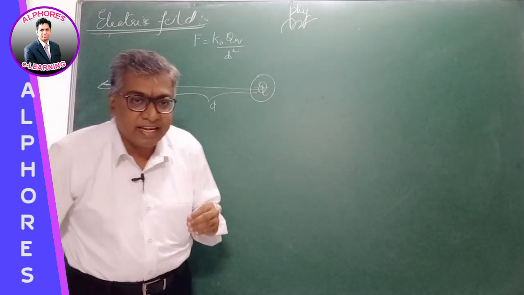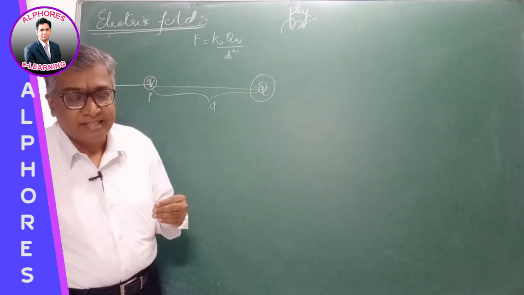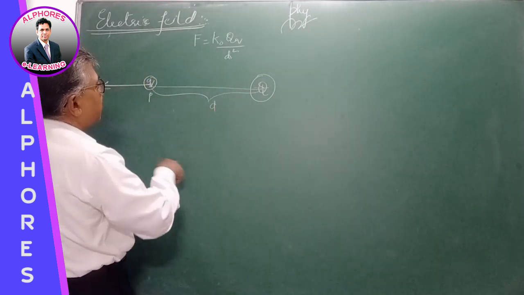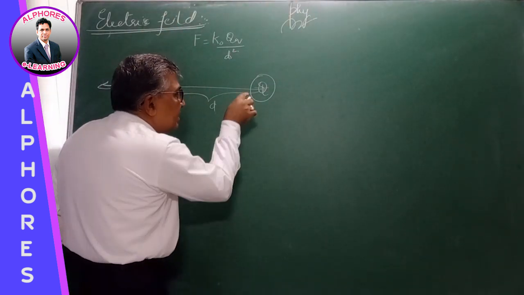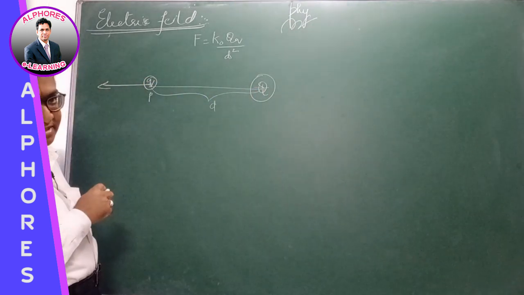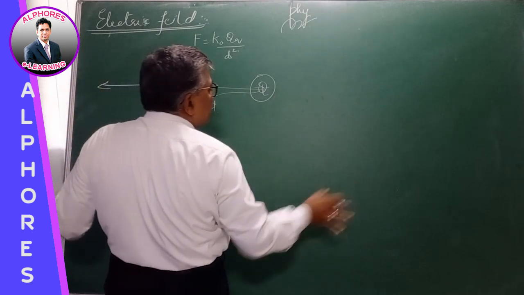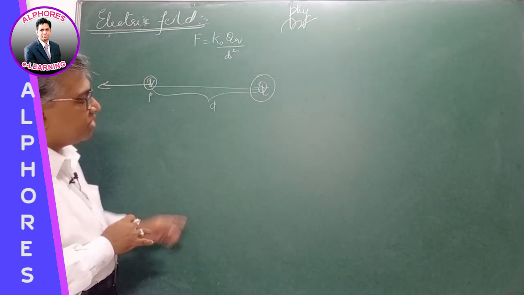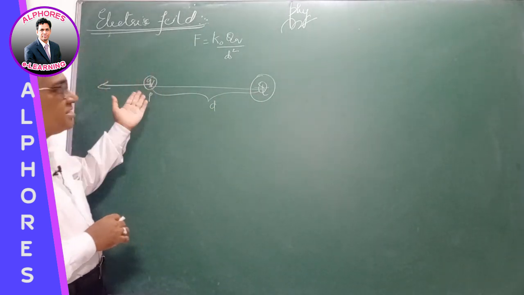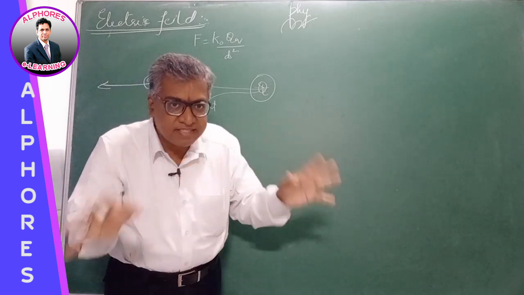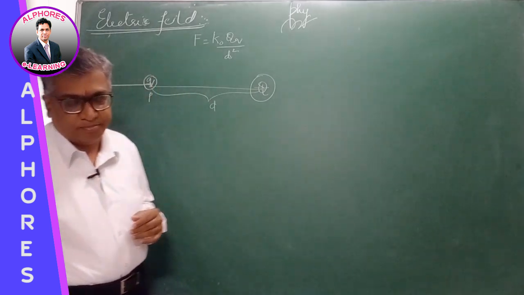So the electric field is termed as the space around a charged body, where the influence of this charge is experienced by other charged particles. It is the space around the charged body where it interacts, where it exerts force on another body. So this space is termed as electric field.